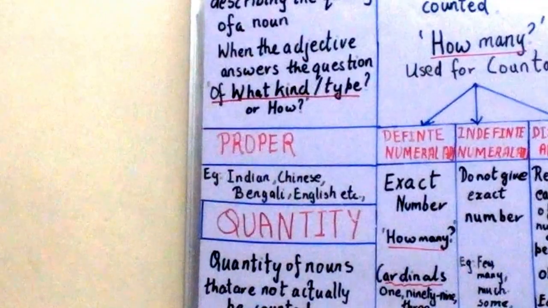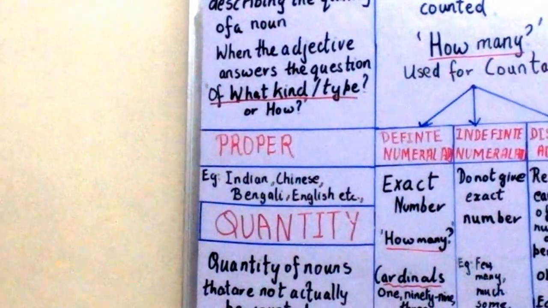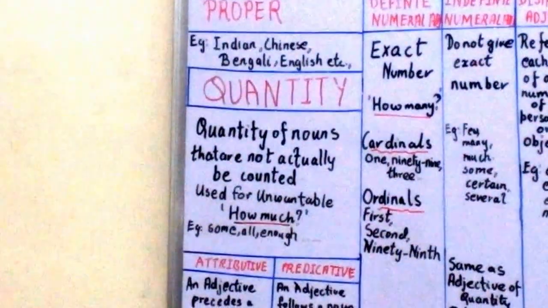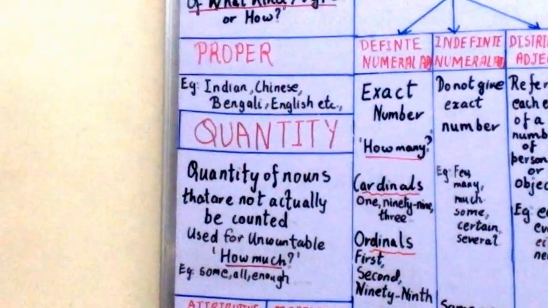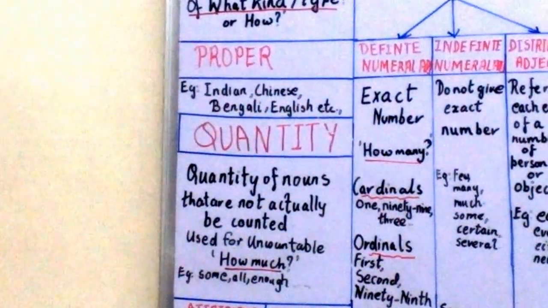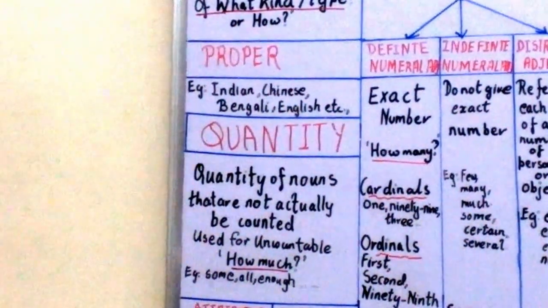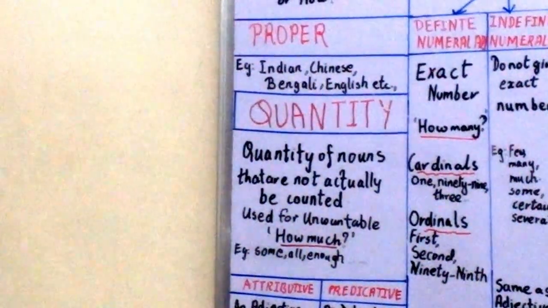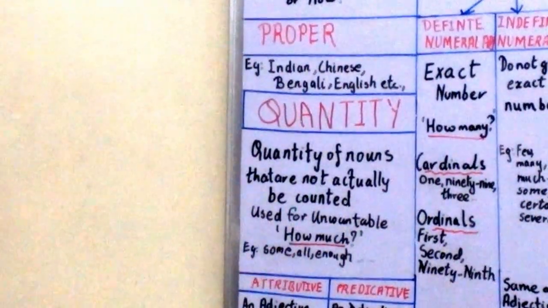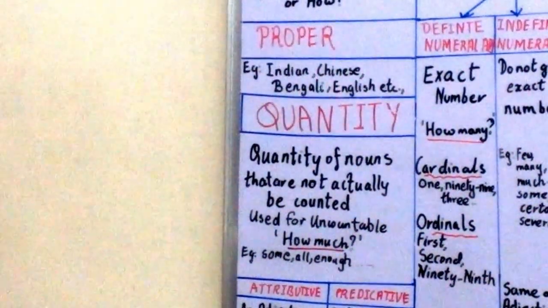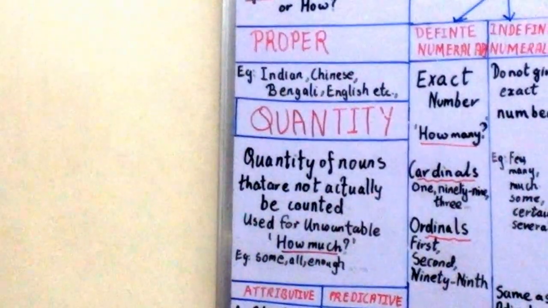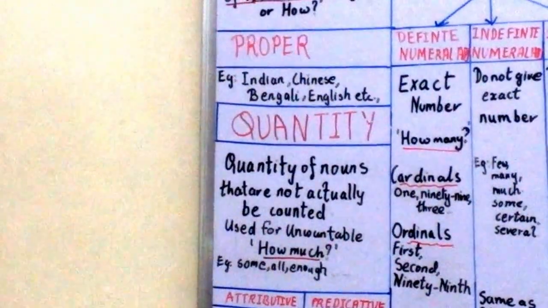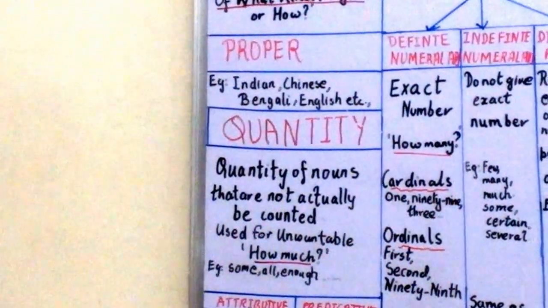Now let us go to the next type of adjectives, that is the adjective of quantity. These adjectives are used with uncountable nouns like some, any, enough, all. Adjectives of quantity show how much of a thing is meant. For example, I want some food, so some becomes an adjective of quantity. He lost all his wealth, so all becomes an adjective of quantity. Some shows a little bit, all means you lost everything. Sufficient has the same meaning as enough.